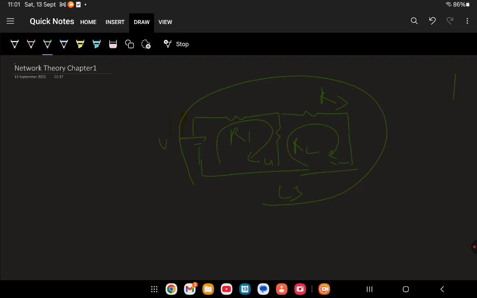But what is a mesh? A mesh is also a loop, but what is the difference between them? There should not be another loop inside that loop. Suppose I am considering L3. Inside L3 there is R2, meaning you can see there is another loop existing. So L3 is not a mesh. A mesh means only L1 and L2, because inside L1 and L2 there is no other loop. This is called a mesh.